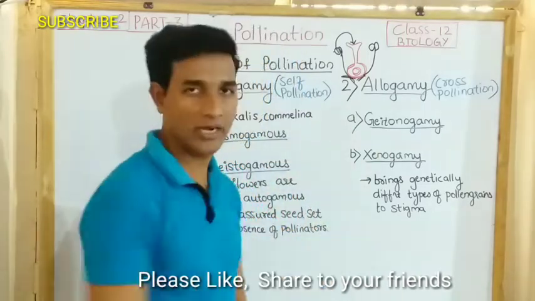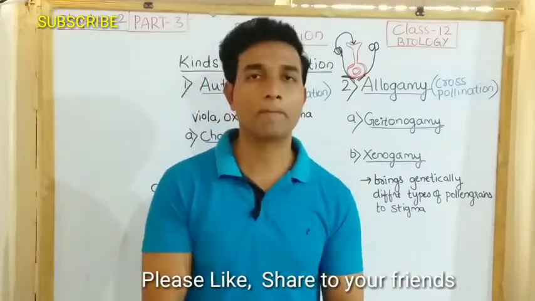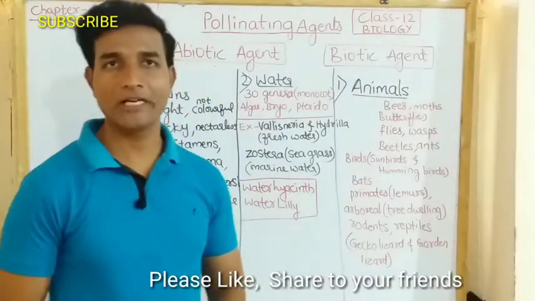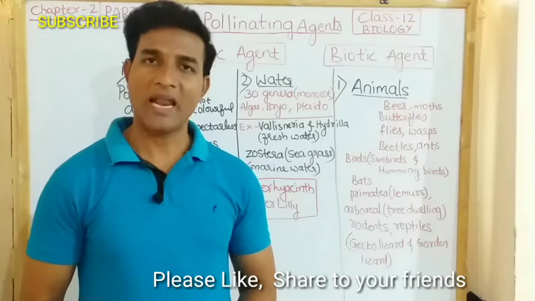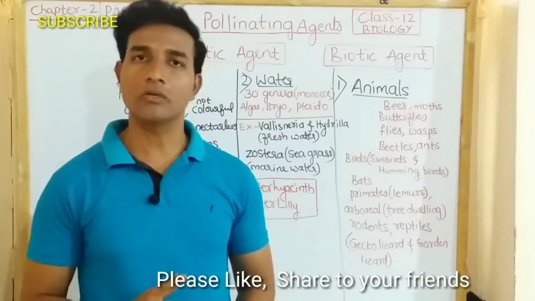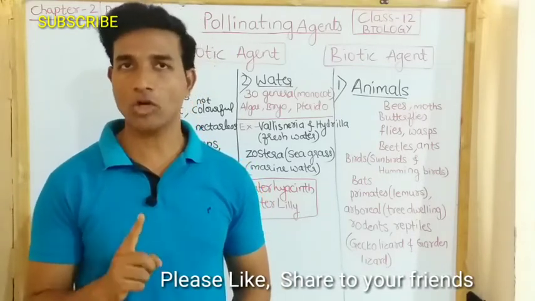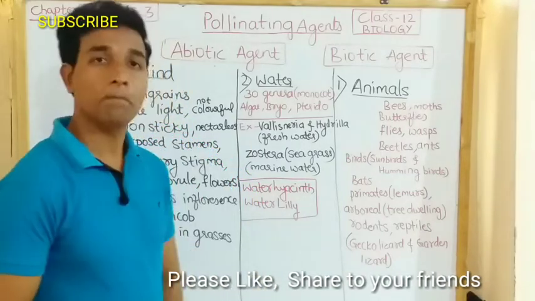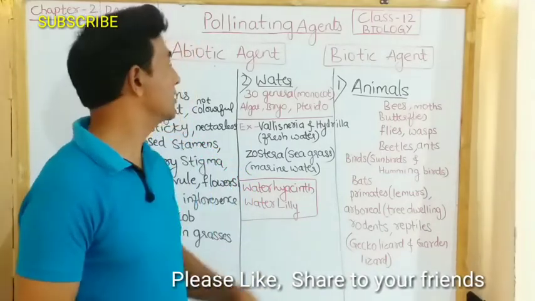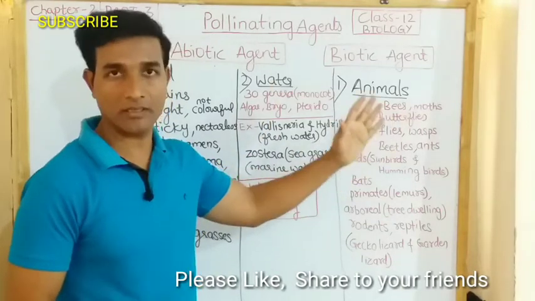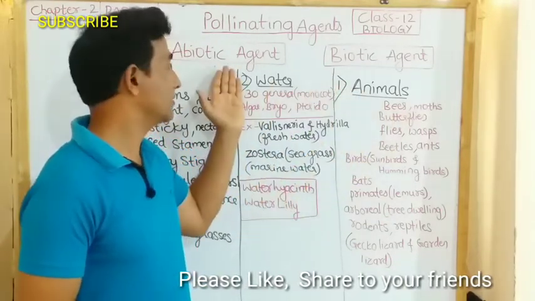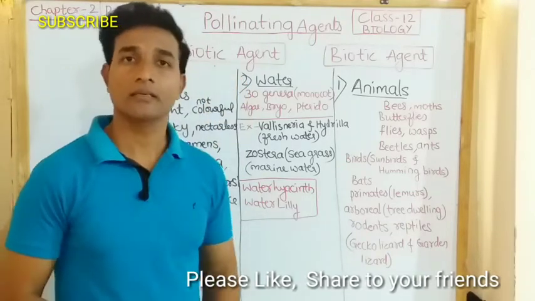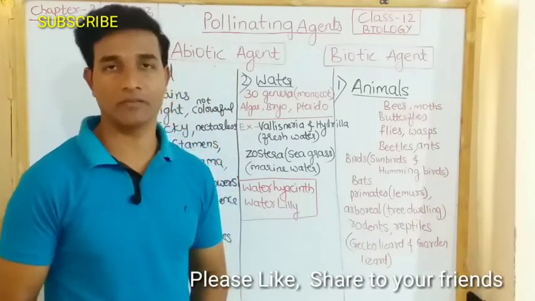This is all about the kinds of pollination. Now we discuss pollinating agents. Plants usually use two abiotic agents and one biotic agent to achieve pollination. The majority of plants use biotic agents, and a few of them use abiotic agents for pollination.